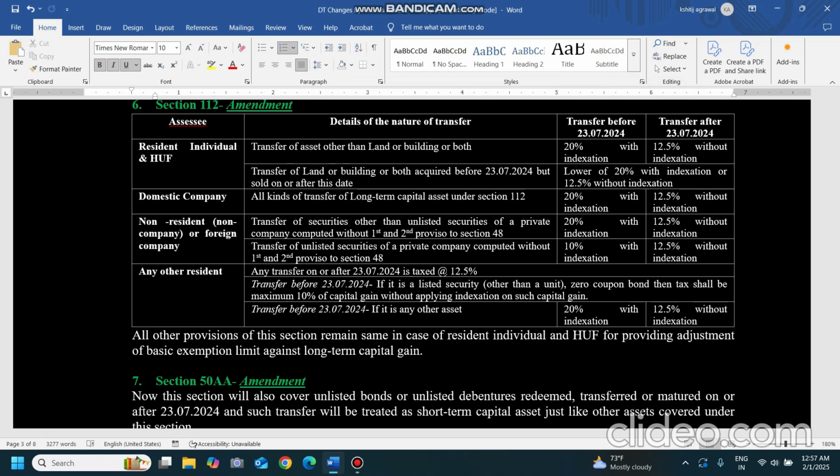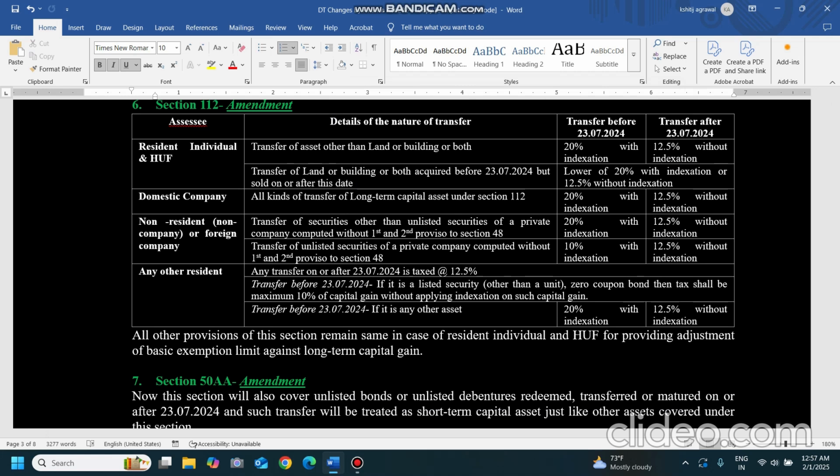Now coming to any other resident, 3 points are to be taken care of over here. If it is any other asset, same thing, 20% with indexation for transfers before 23rd July, and for after 23rd July, 12.5% without indexation. But any transfer on or after 23rd July 2024 is taxed at 12.5% only, which is not covered in any other places.